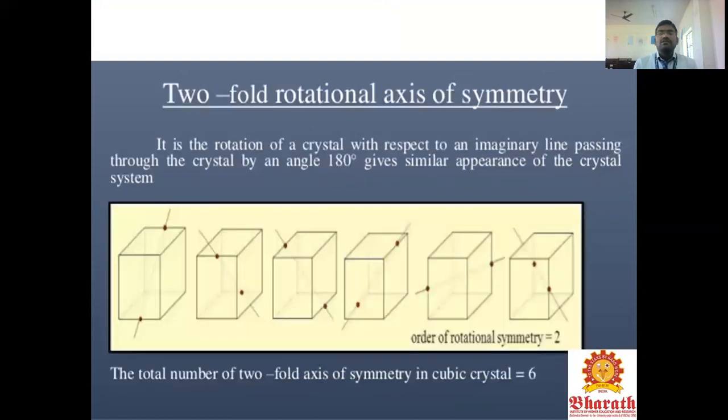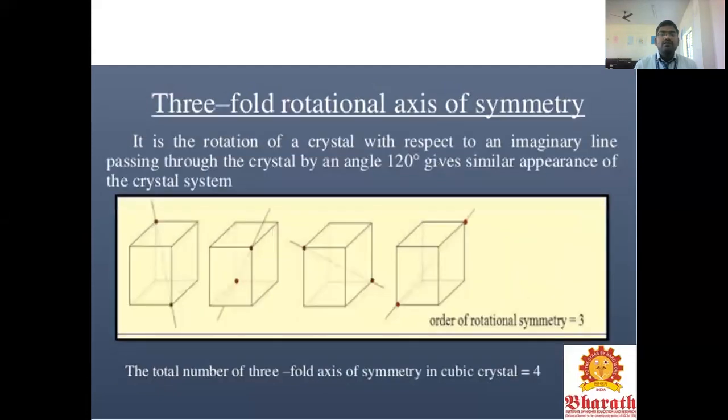The two-fold rotational axis of symmetry: rotating the crystal about an imaginary line by an angle of 180 degrees gives a similar appearance of the crystal system. The total number of two-fold axes of symmetry in a cubic crystal is 6, and the order of rotational symmetry is 2. Next is the three-fold rotational axis: you rotate by 120 degrees to get a similar appearance of the crystal system. The total number in a cubic crystal is 4.